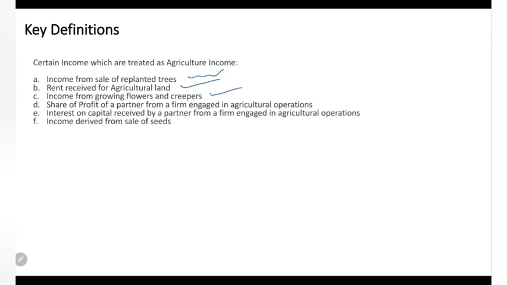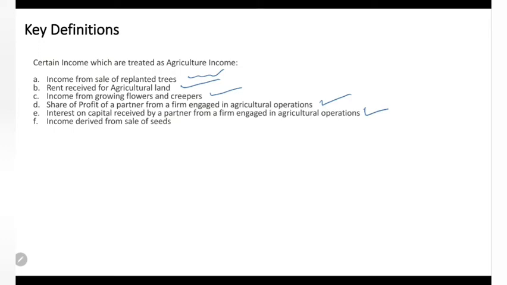Share of profit of a partner from agriculture operations. You have 5 guys who come together, form an agriculture business on land, do some cultivation and take a profit out of it. That is also exempt. Interest on capital received by a partner from a firm engaged in agriculture operations.